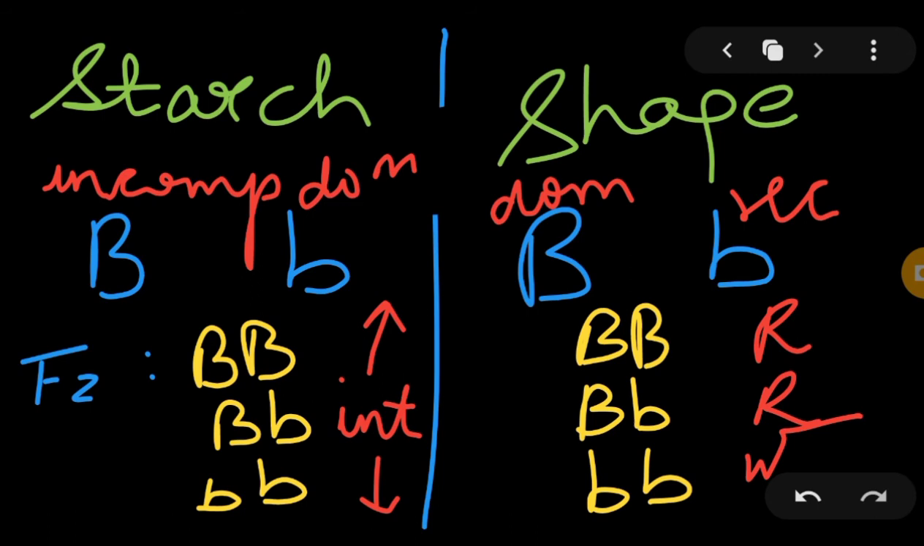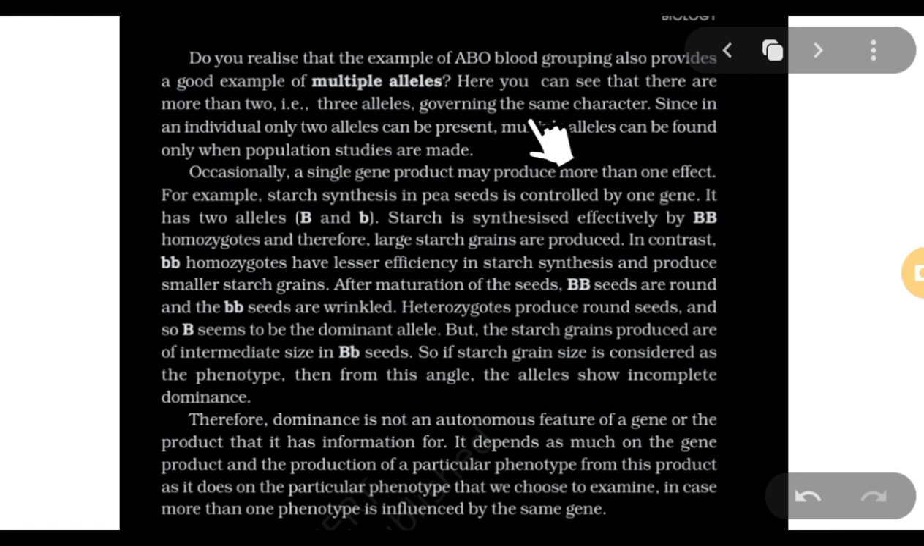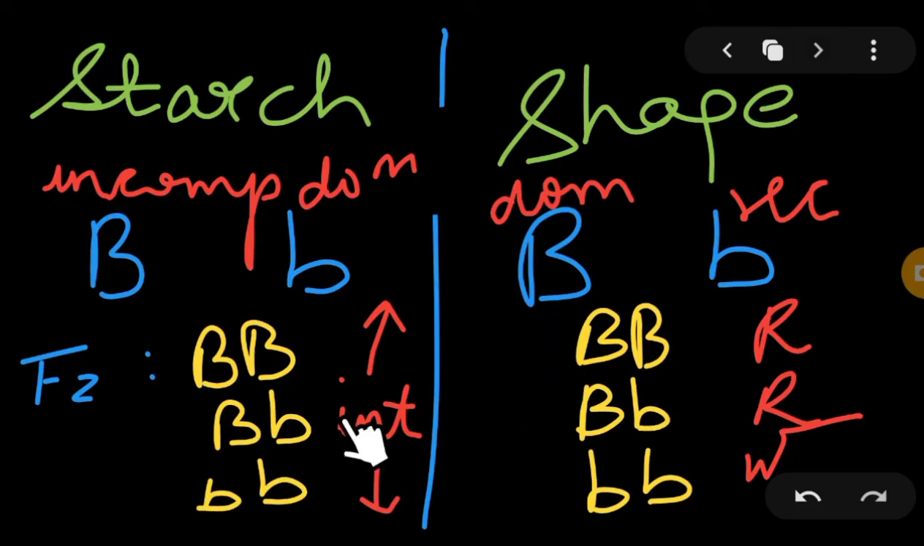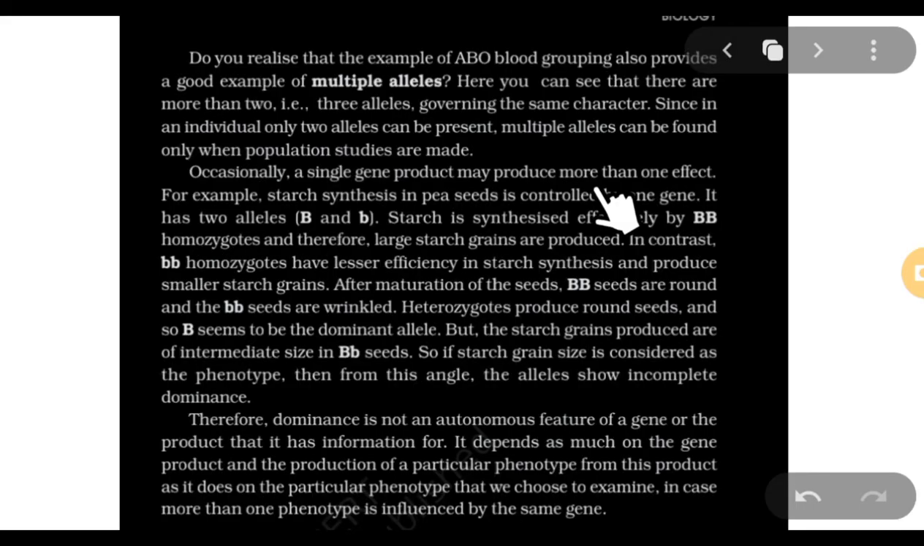However, now someone will say, how is this possible? They are the same alleles. Either they have to show codominance, or incomplete dominance, or complete dominance. How can they show both? This paragraph says that they can show both. Whatever they have mentioned here, I have explained in this slide. This slide explains whatever is written in the second paragraph.